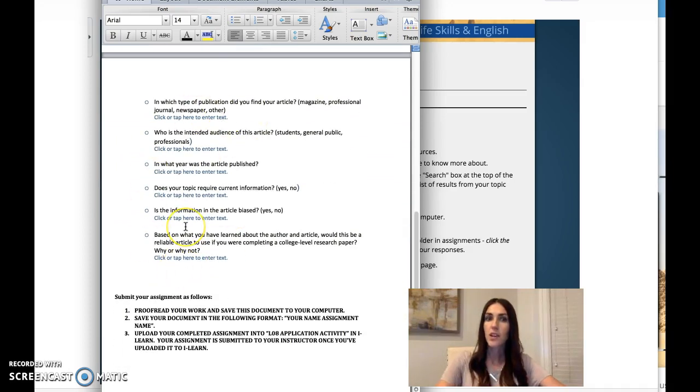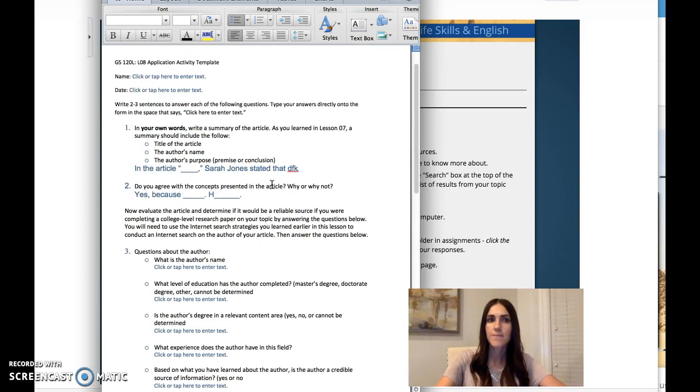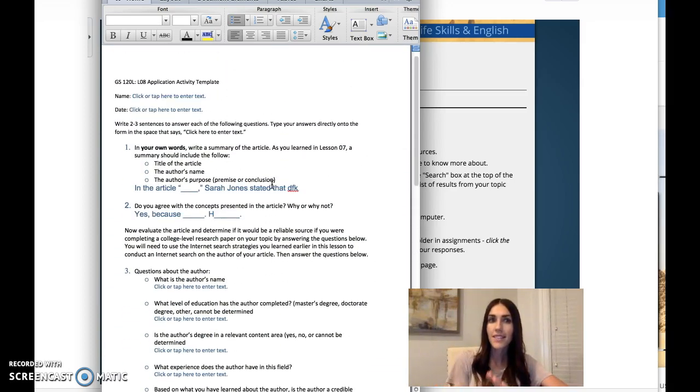Then you have other questions you answer about the article. So you need 2 or more sentences, unless you see here that it just says yes or no, then you can just do yes or no. But for all the others, you need to have 2 to 3 sentences. Okay? Hopefully that is clear, and if you have any questions at all, send me an email.